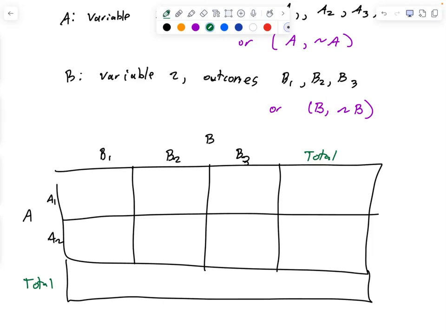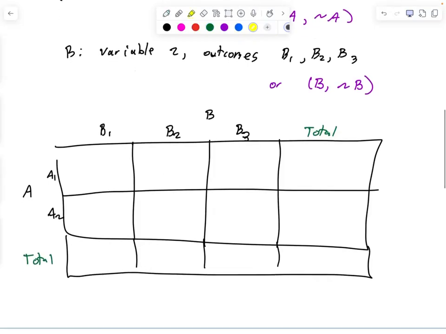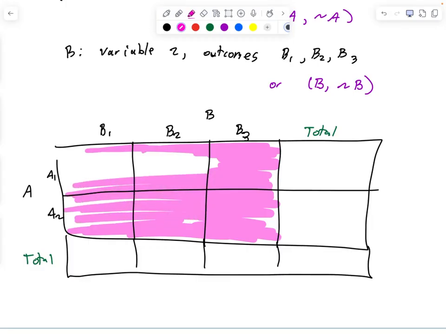The boxes in here, I just want to visually point out that these in here are not part of the totals. Each one of these boxes represents two outcomes happening.